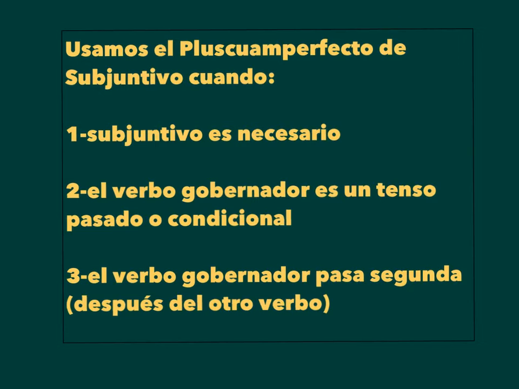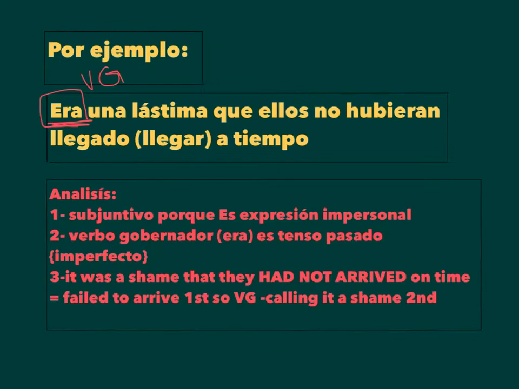Here's when we use it. Número uno, subjuntivo es necesario. Número dos, el verbo gobernador es un tenso pasado o condicional. Y número tres, el verbo gobernador pasa segundo, right? So your governing verb has to happen second or after the other verb in the sentence. Here you go. Por ejemplo, era una lástima que ellos no hubieran llegado a tiempo, right?